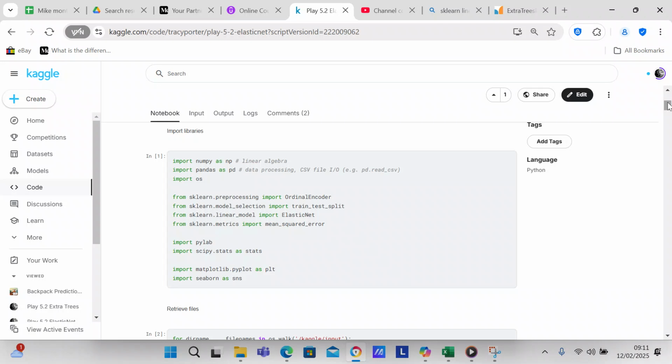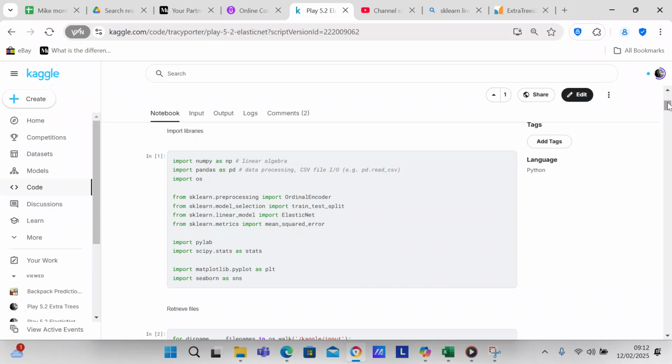The first thing that we do after we define our problem statement is we import our libraries. So we're going to import NumPy to carry out numerical computations and to create NumPy arrays. We're going to import pandas to create data frames and process the data. We're going to import OS, which is going to go into the operating system and retrieve the files that we're going to be using.